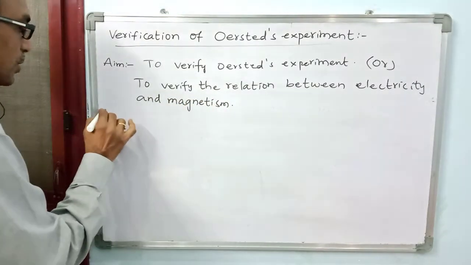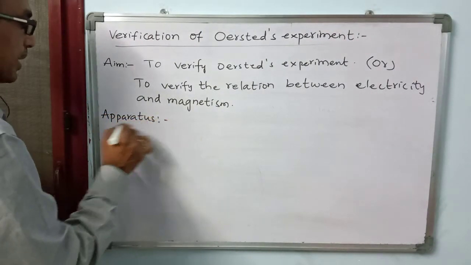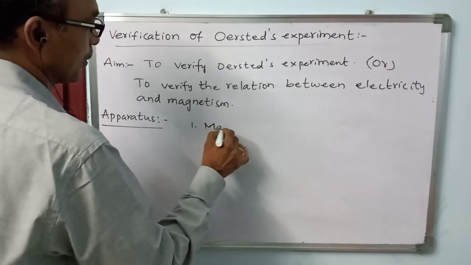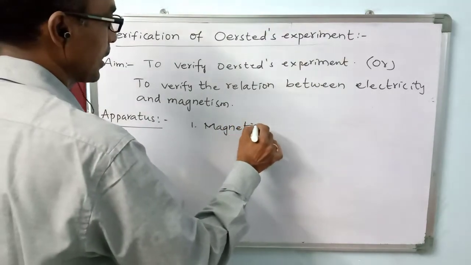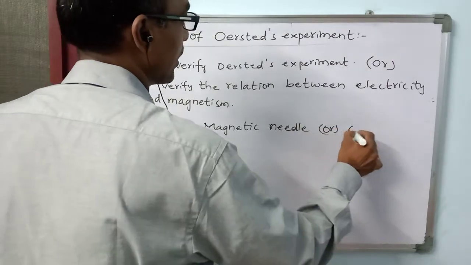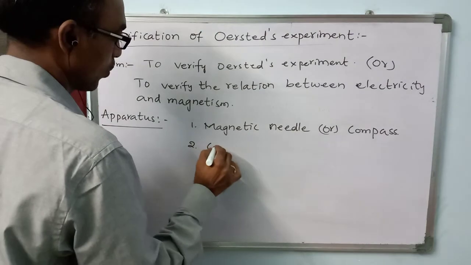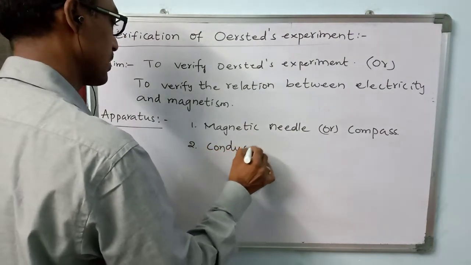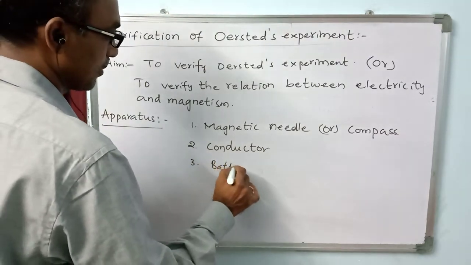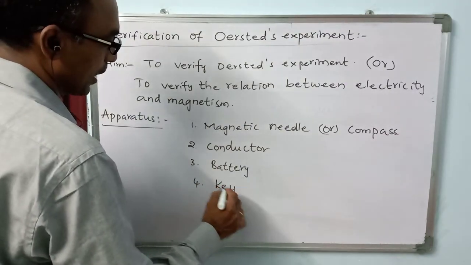So what do we need for this? We need some apparatus. What is the apparatus we need? We use a magnetic needle, you know, magnetic needle or magnetic compass. A conducting wire is needed, that is, a conductor. A source of electricity, a battery, is needed. And we have to operate it, so we are using a key.